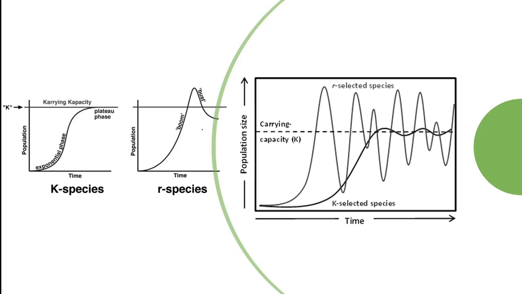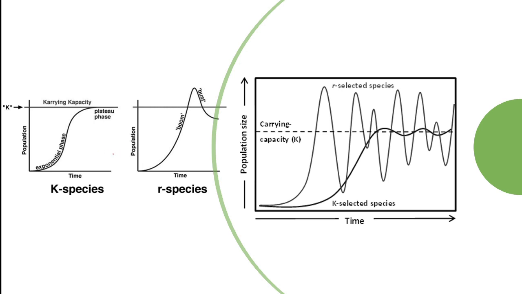This can be visualized through the graph. The graph is of population growth. The population of species living in a stable environment with limited resources has a definite size near carrying capacity.